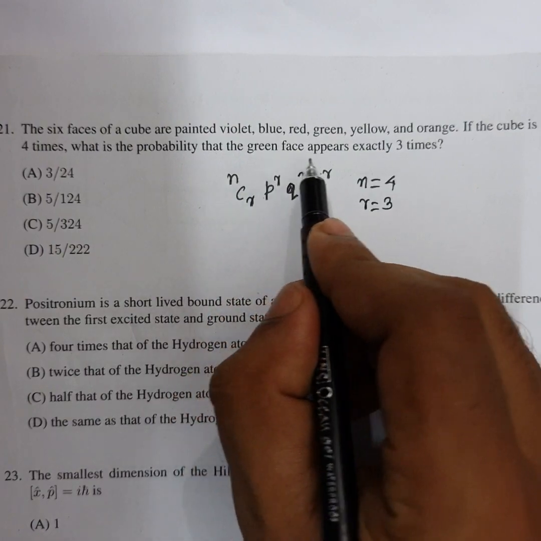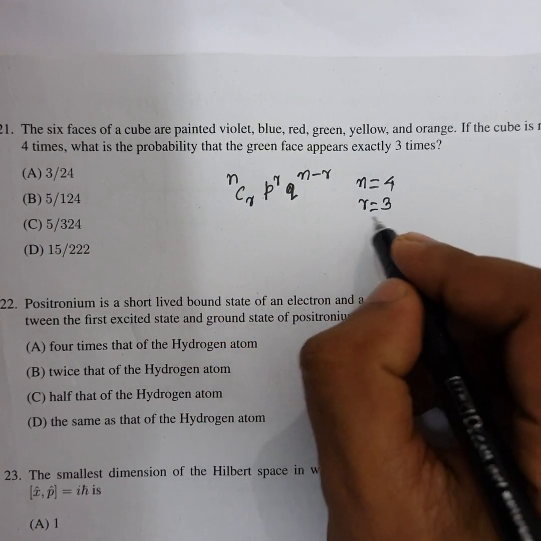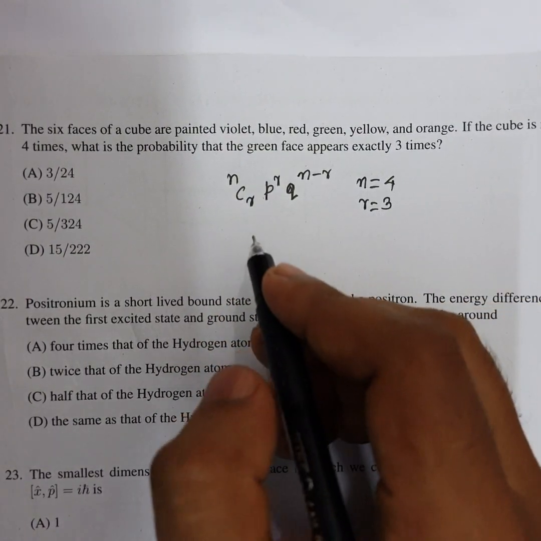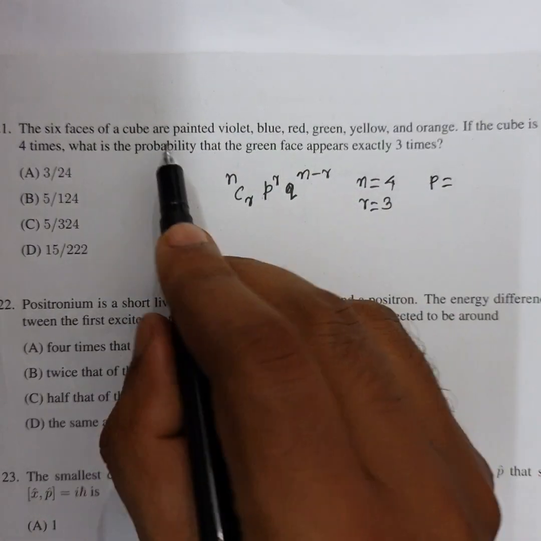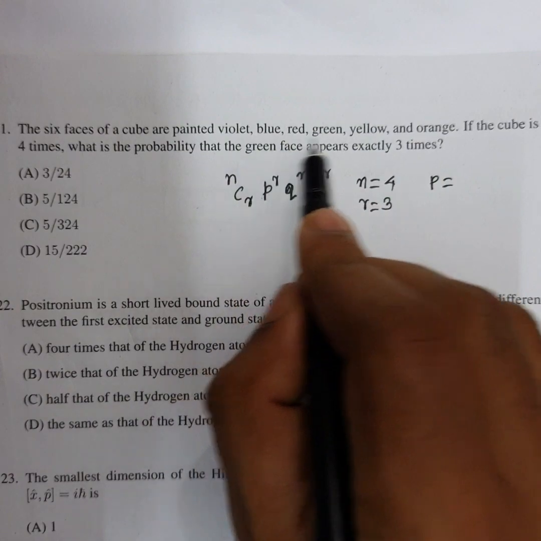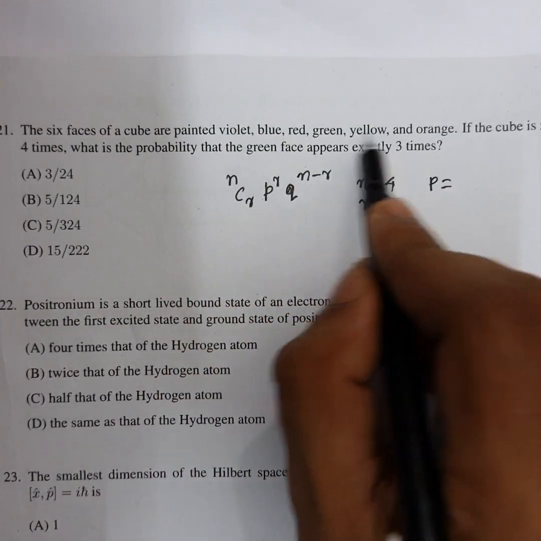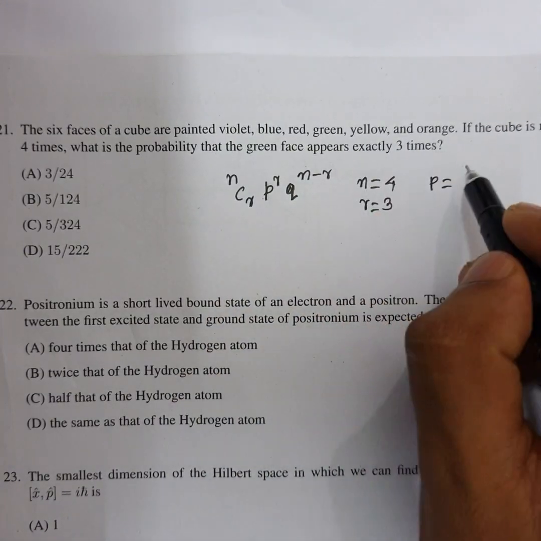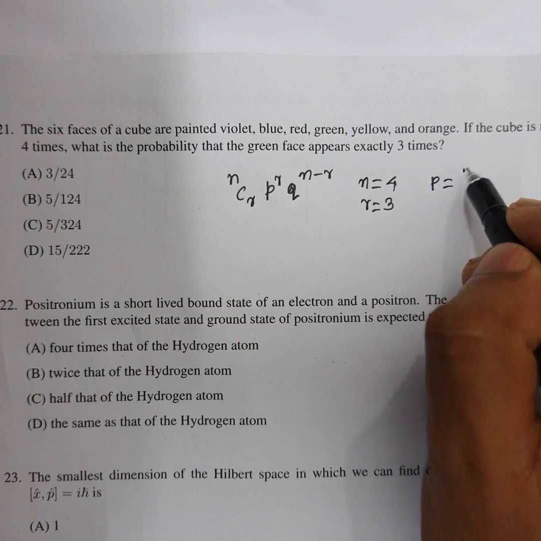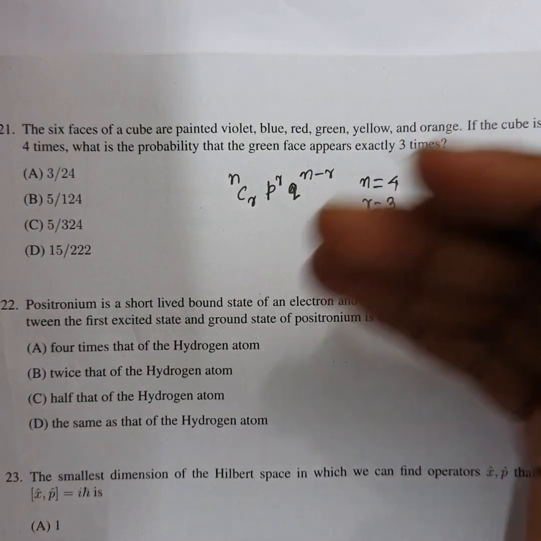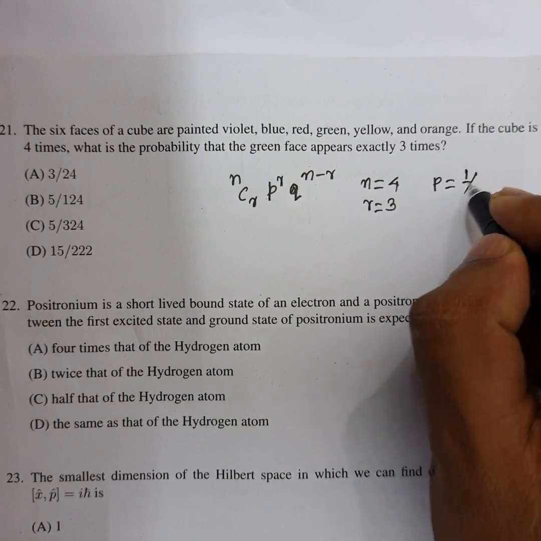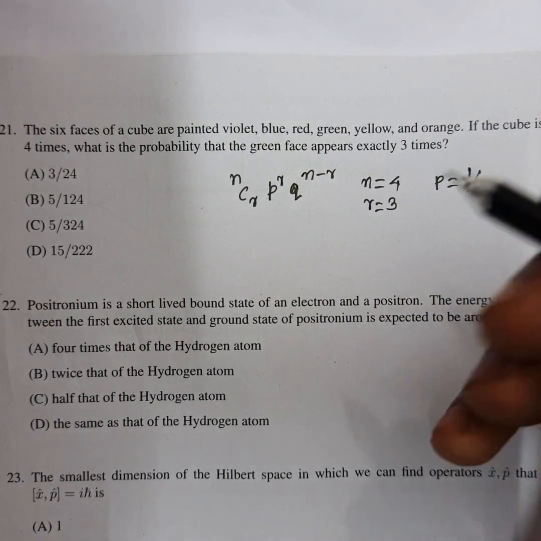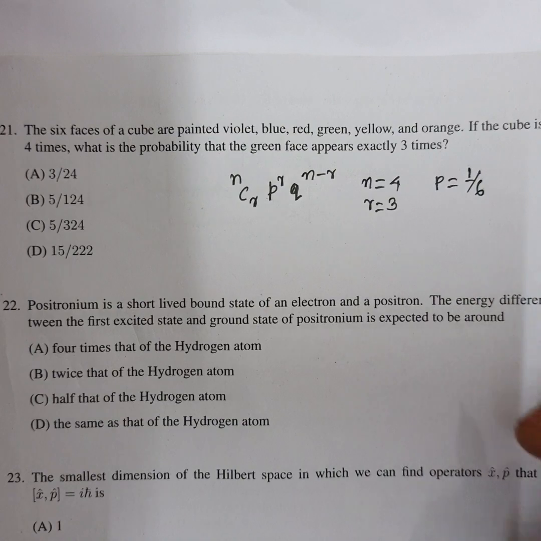So the green face appears exactly 3 times, so r equal to 3, and the p value is, here there are 6 faces, and only one green face is present, so the probability of the green face is 1 by 6.